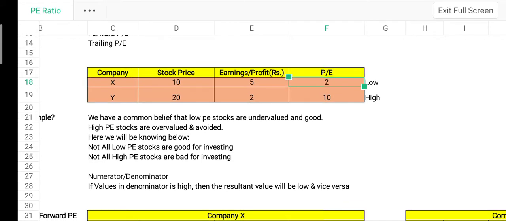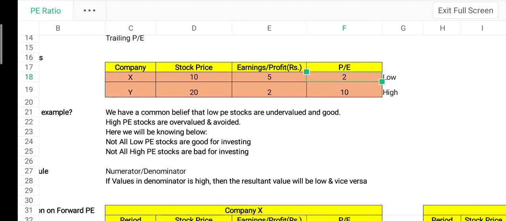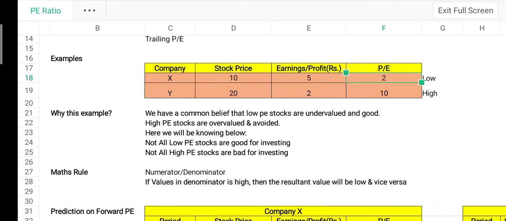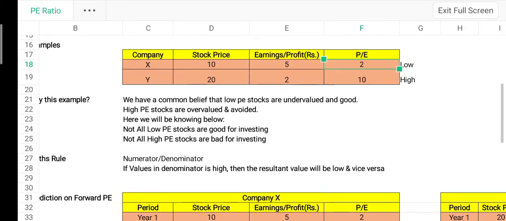No. We have a common belief that low PE stocks are undervalued. But from this example we are going to learn that not all low PE stocks are good for investing and not all high PE stocks are bad for investing.